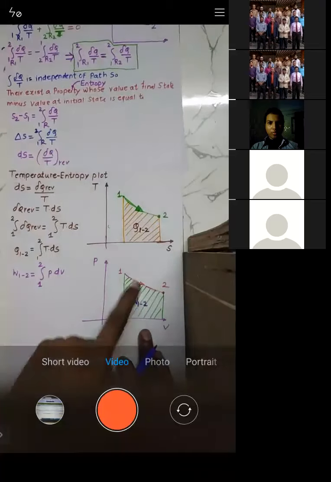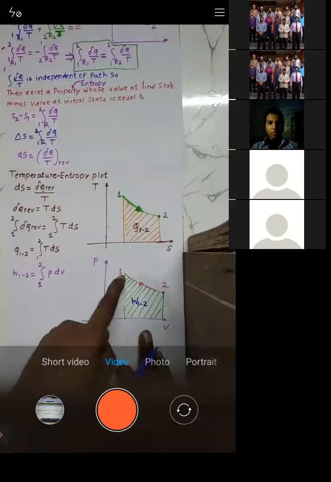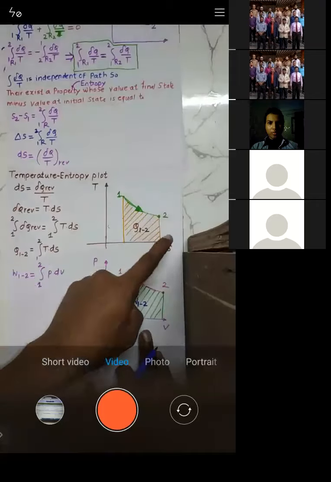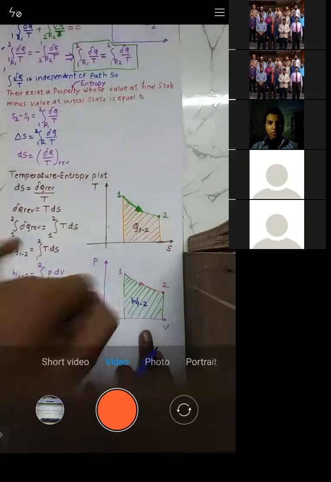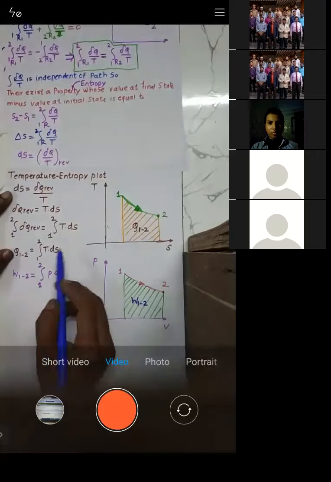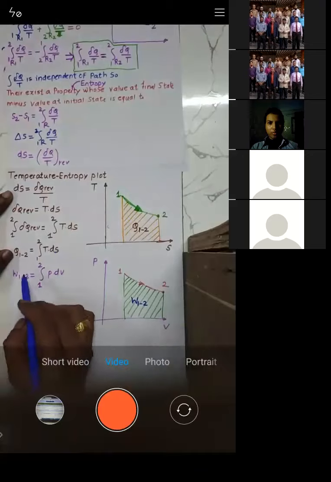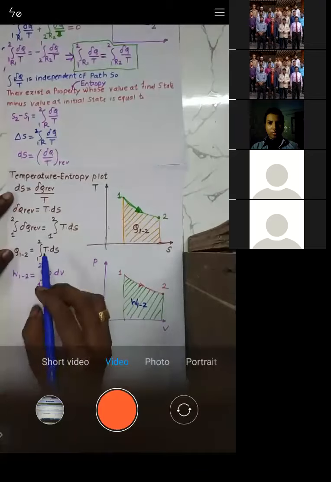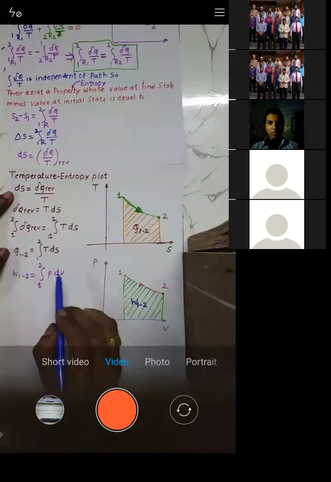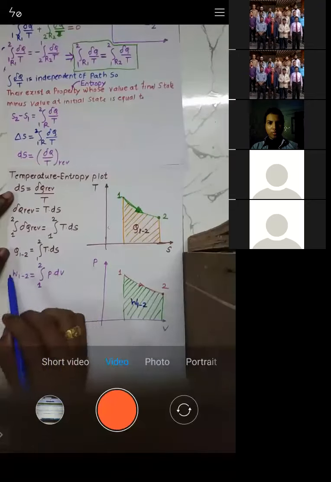So when you plot any process on a PV diagram, the area below that process will give you the work done. But if you plot the process on a TS diagram, the area below it will give you the heat transfer. Why is it so? Because the formula for heat transfer is integration TdS, and the formula for work transfer is integration PdV. When you plot on a TS, it gives the heat transfer; when you plot on a PV, it gives the work transfer.